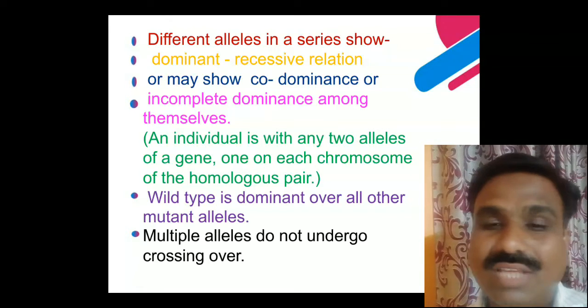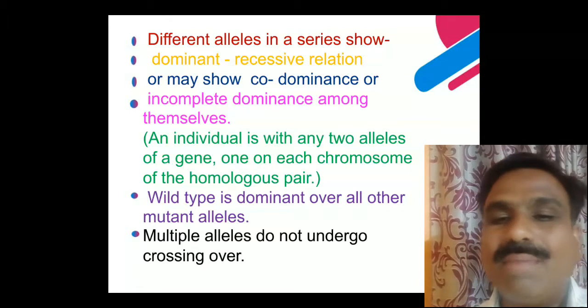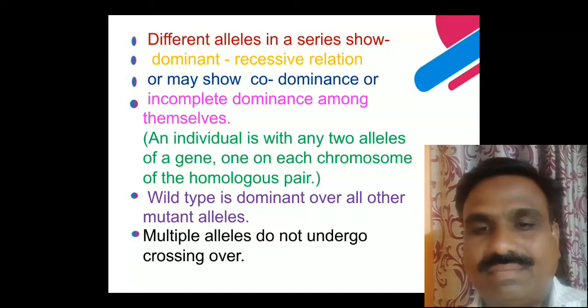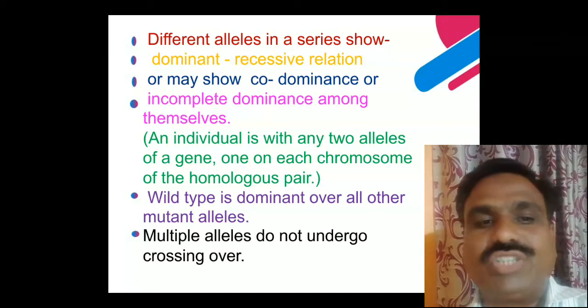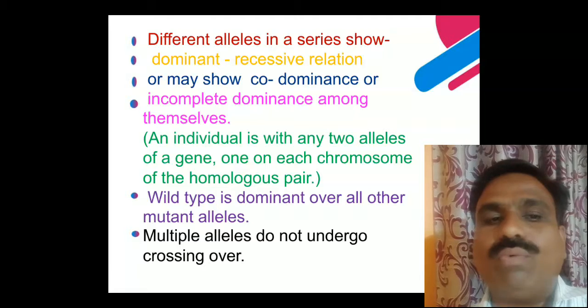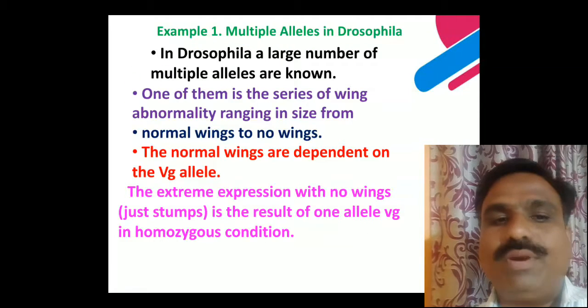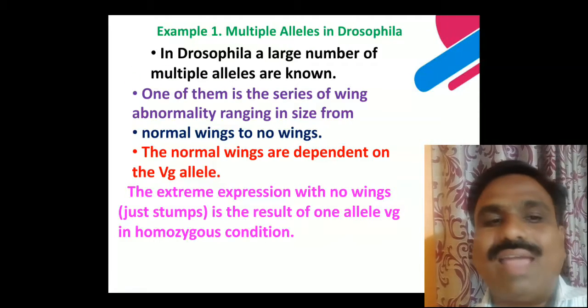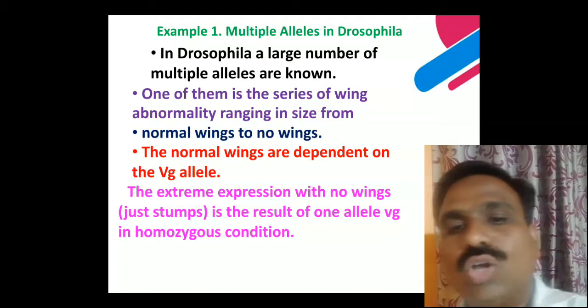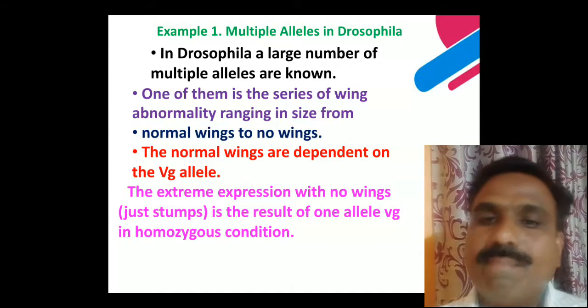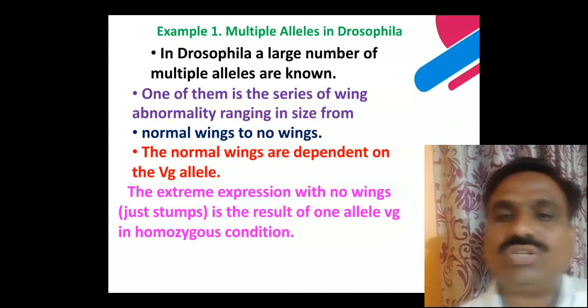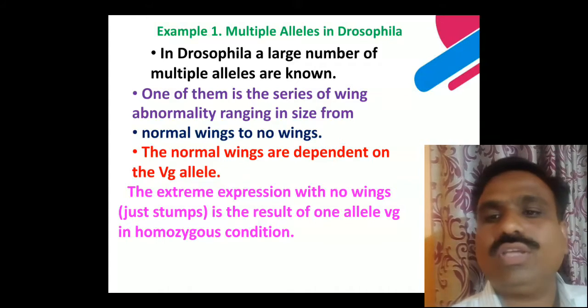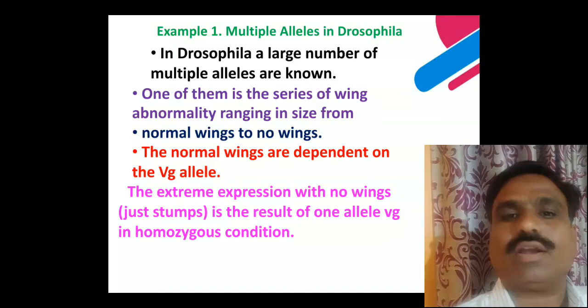Wild type genes are present, which cause multiple mutations, several times a mutation. So the wild type gene is dominant over the other mutant alleles, and multiple alleles do not undergo crossing over.